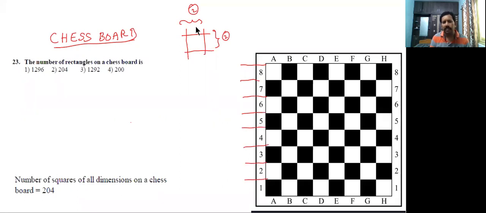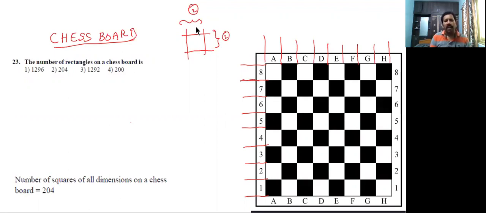Totally, there are 9 parallel lines, a set of 9 parallel lines. Go to the other side: 1, 2, 3, 4, 5, 6, 7, 8, 9, another set of parallel lines.